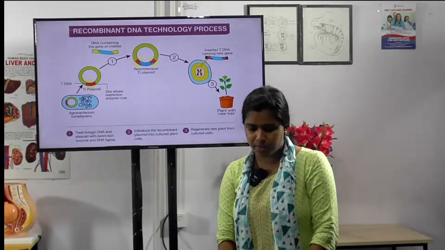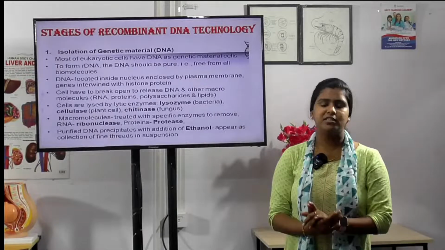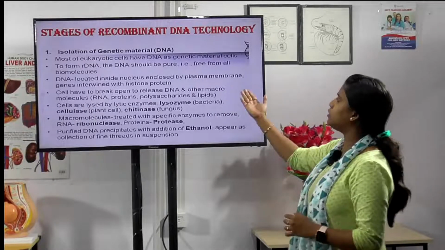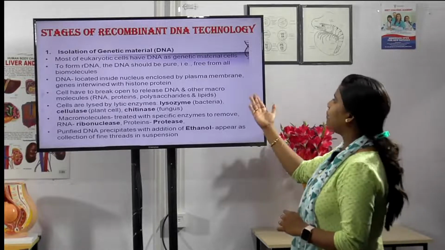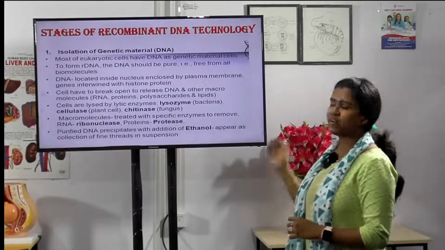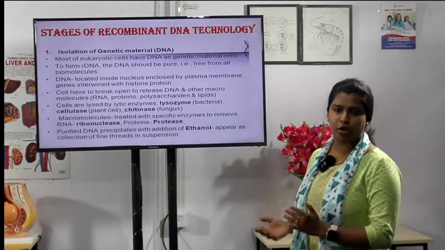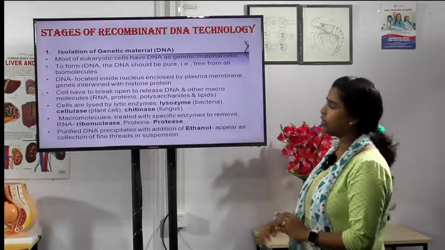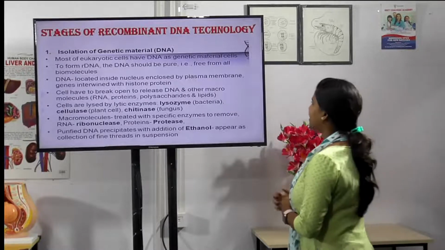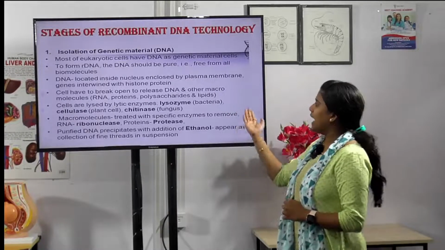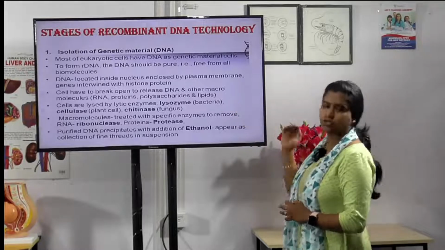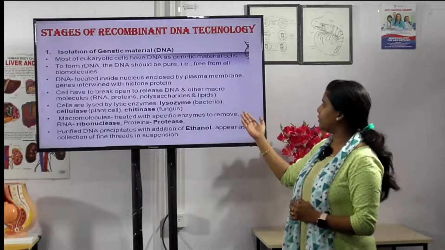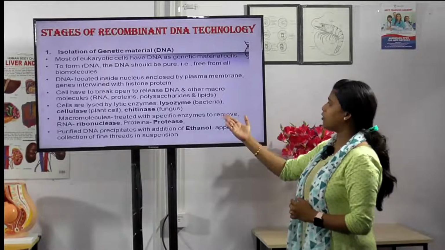Most of the eukaryotic cells have DNA as genetic material, as we all know. To get our DNA, the DNA should be pure, that is free from biomolecules or macromolecules. This DNA is located inside the nucleus, enclosed with a plasma membrane, and the genes are intertwined with the histone protein. What we have to do is break the cell open to release the DNA and other macromolecules,